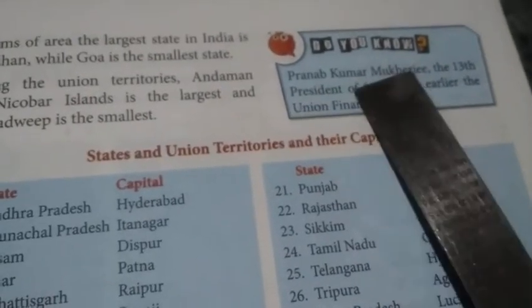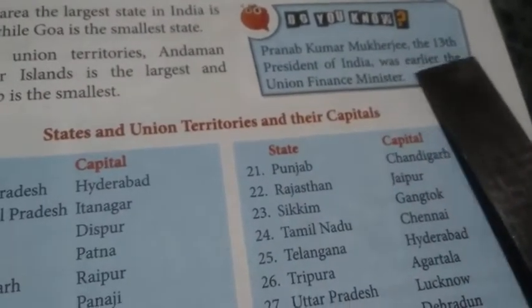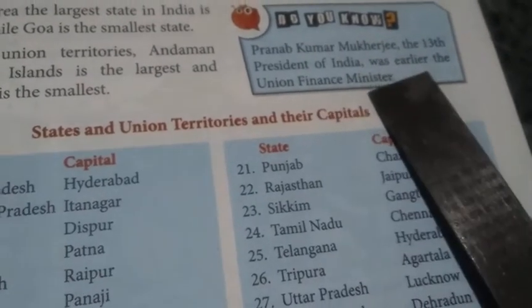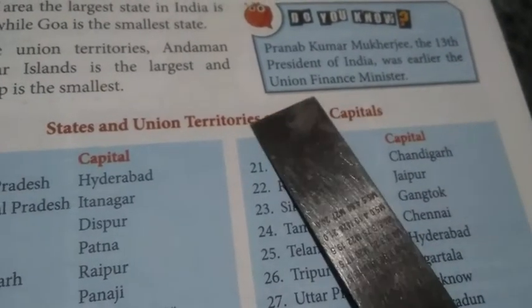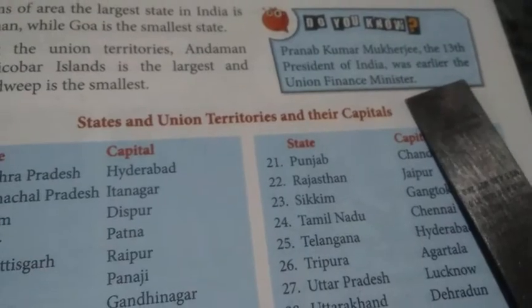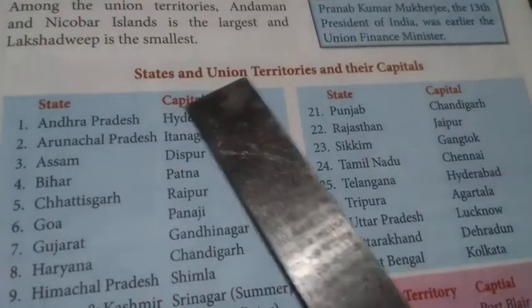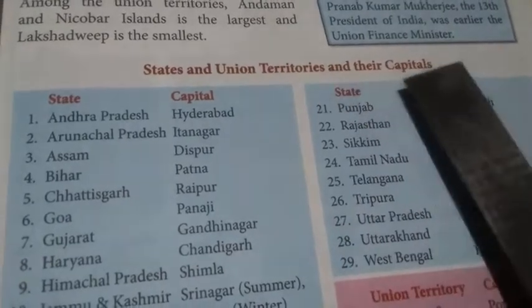Do you know Pranab Kumar Mukherjee, the 13th President of India, was earlier the Union Finance Minister? Now, let us see states and union territories and their capitals.